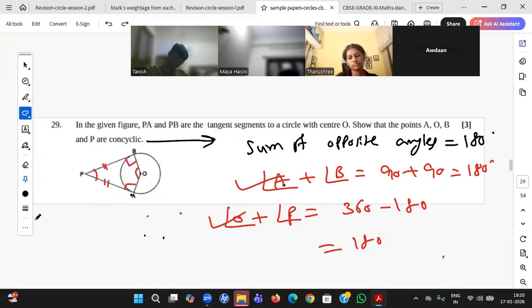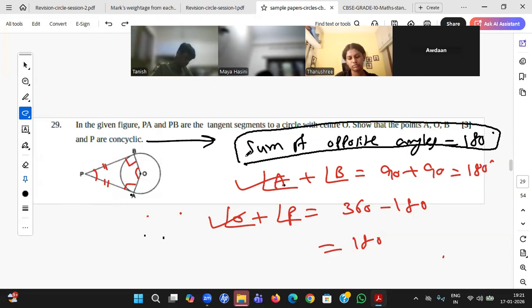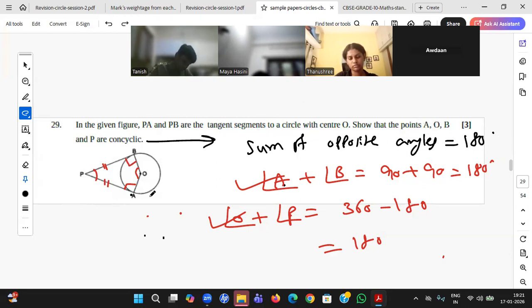So concyclic means that the opposite angles should sum to 180. Yeah, that property I have already written. I'll check it geometrically, but algebraically the sum of the angles should be 180 degrees. I'll just check concyclic. I just read cyclic, I guess, actually. Sir, I think the questions were supposed to be cyclic. Cyclic, yeah, even I feel so, but I'll still check it.